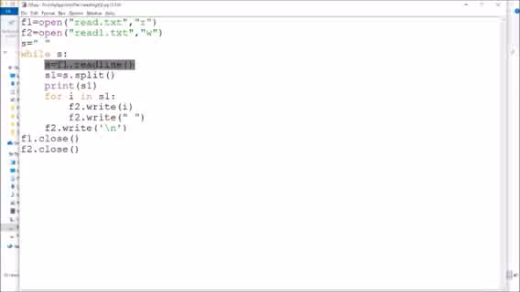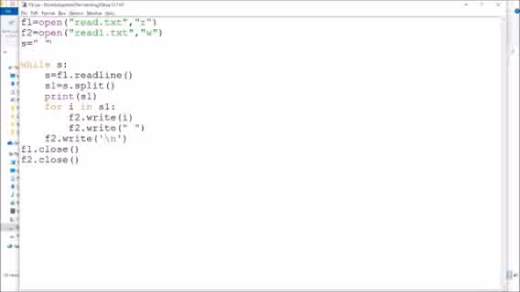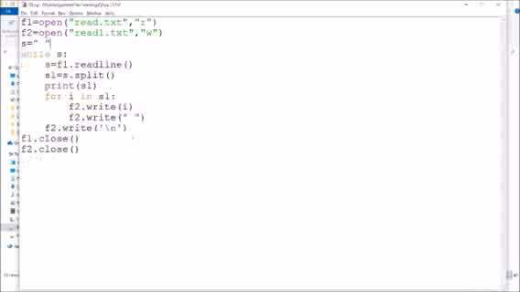The second option is, rather than s is equal to space, we can use readline the first time, and then inside, at the last, we can use it in this way also. So it's your wish. I prefer using space, and after that we can read a line. Once it reads the line, s1 will split that line. Split that line means whatever line was there will be converted into a list. Each and every word will be converted to a list.